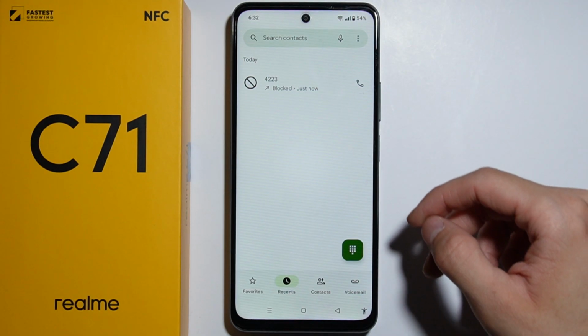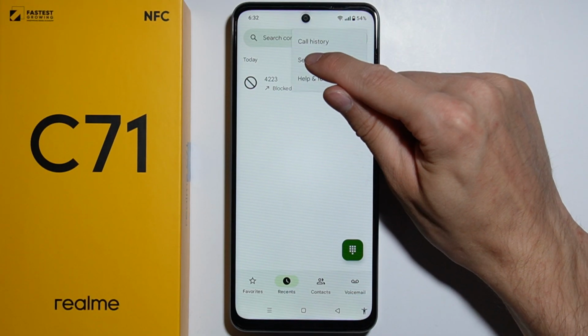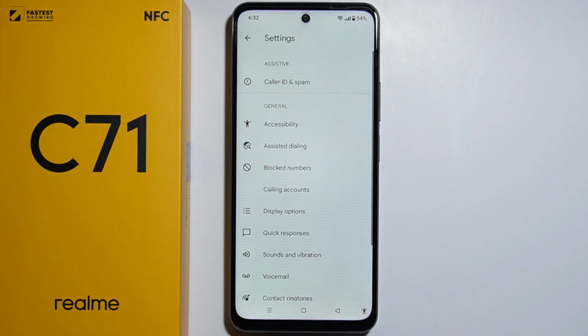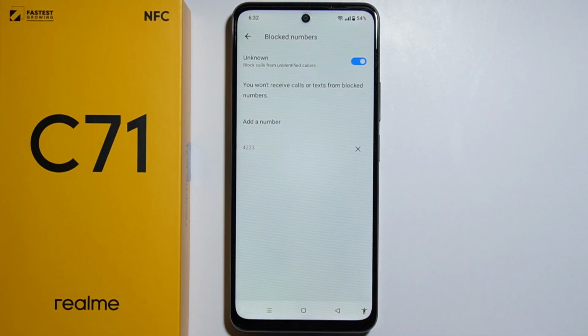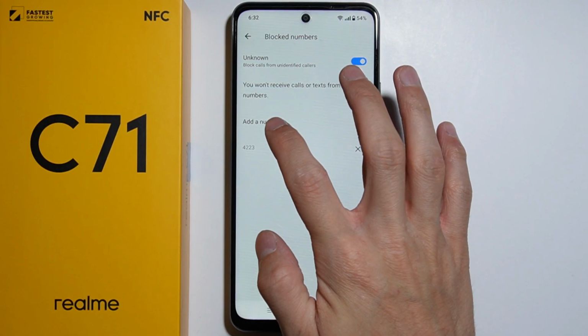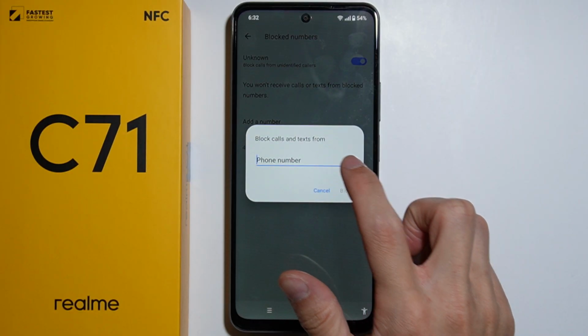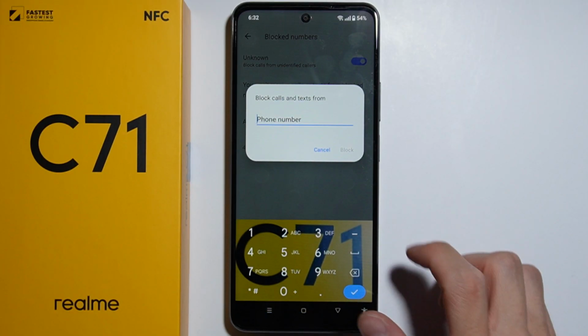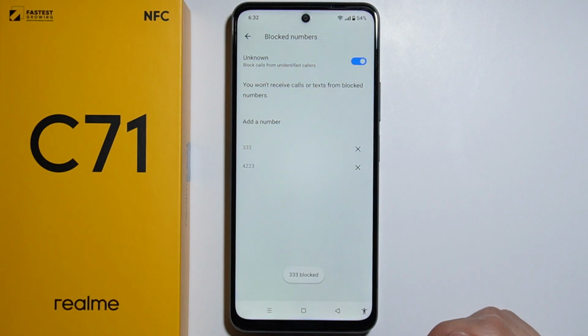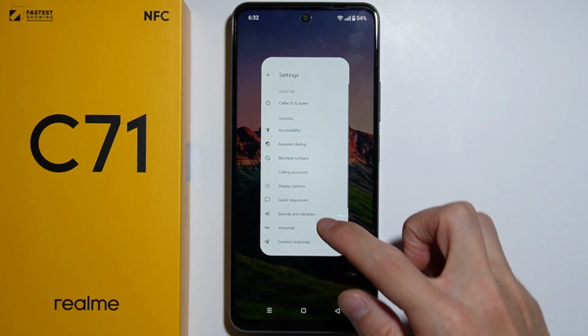The second way is simply go for the three dots on the top right corner and go into the settings. And from here, you can go for the blocked numbers. And right here, you can add a number manually, whatever number you'd like to block. Simply press this button to add a number, and here you can type in this number and press block button. And as you can see, this number has been blocked. And that's how you can do this.